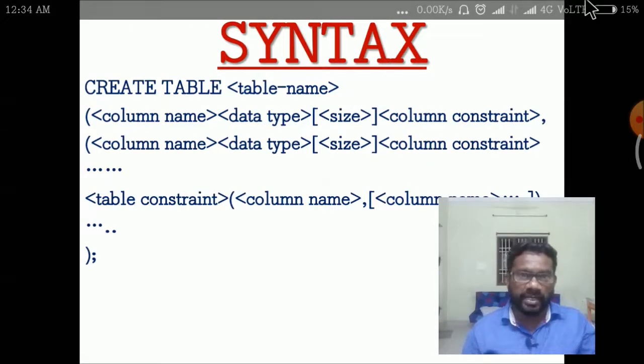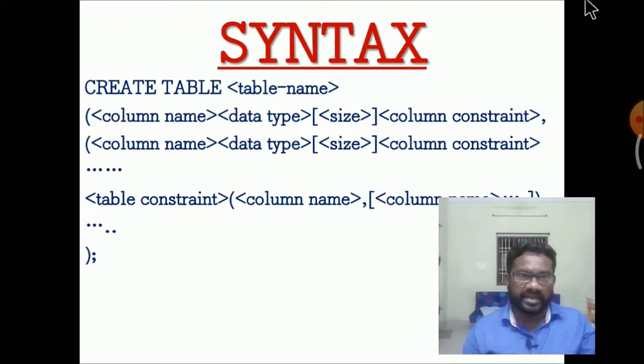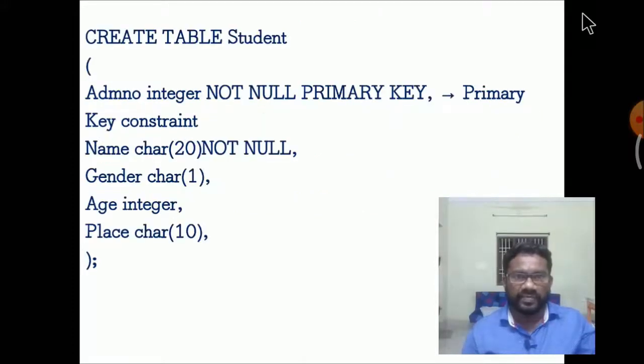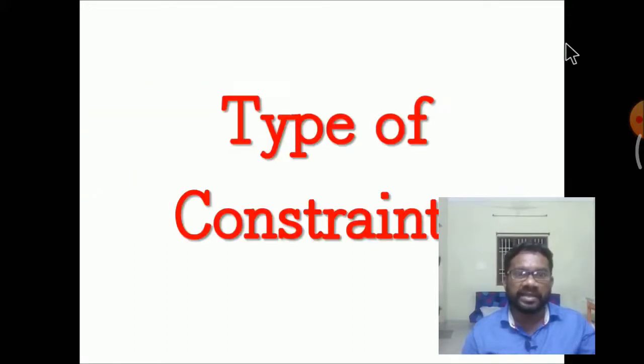Syntax: column name, data type, size and column constraints. Creating a table using student admission number, name as character, gender, age and place, using the primary key.